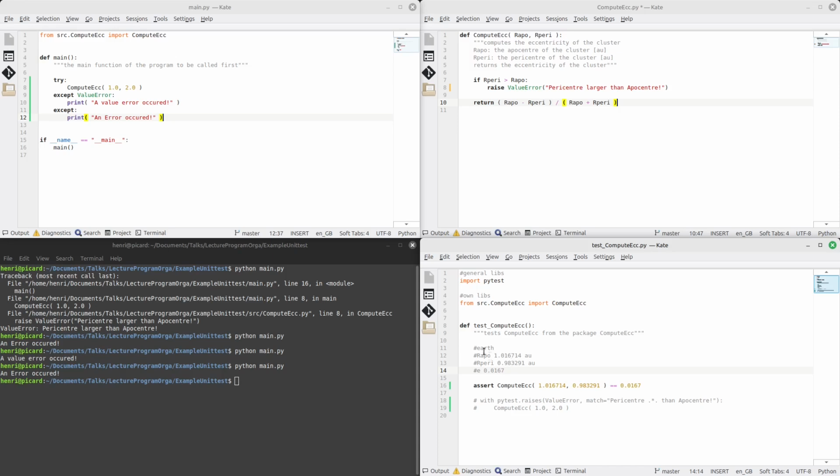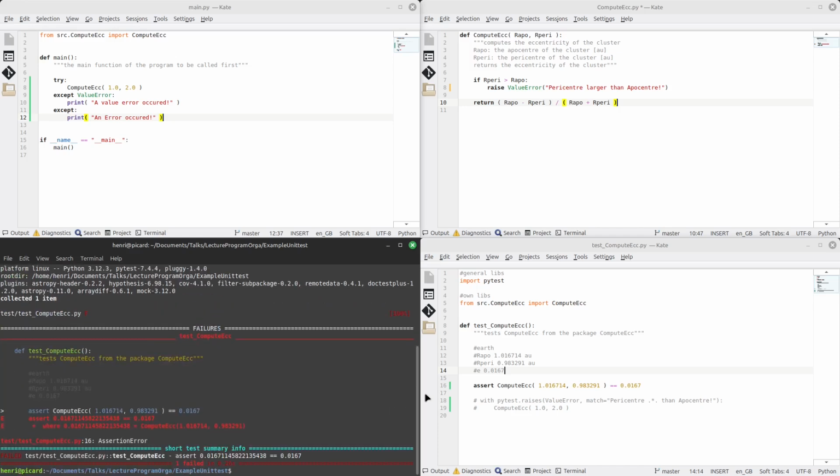Now, if I have these values, then of course I know, okay, if I enter these values in my function, then I expect this value to come back. So I can just make an assert call where I check whether my compute eccentricity function really equals this part. And if I want to run this test, that's rather easy. I just have to type pytest into my terminal here.